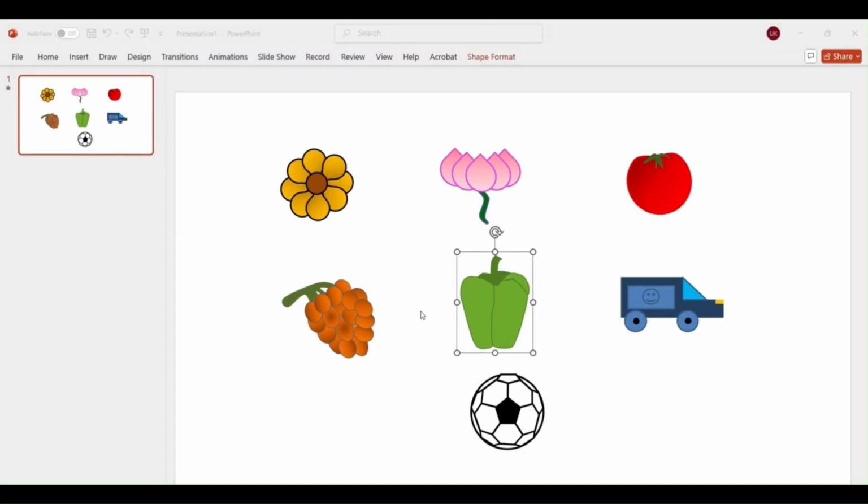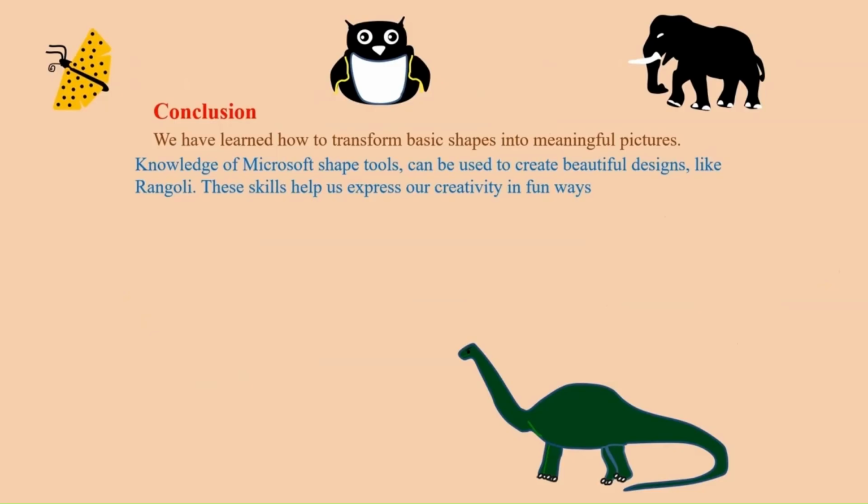For capsicum, you utilize free form shapes to draw the outline of the capsicum. Add green at the top for the stem to complete the look. Remember that the coloring part is the most important part. Hope you all have liked this video.